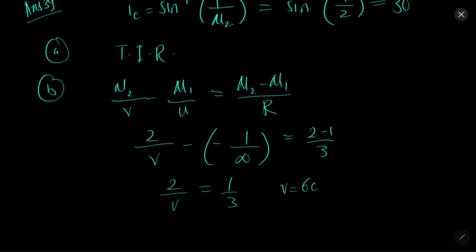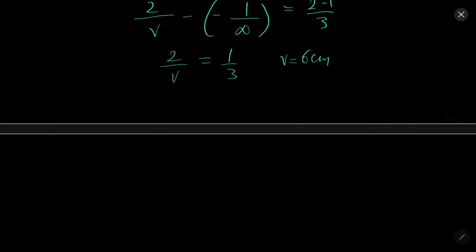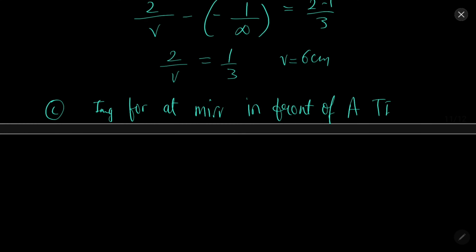So v will come out to be 6 centimeter. C part, image is formed at mirror in front of A by TIR.